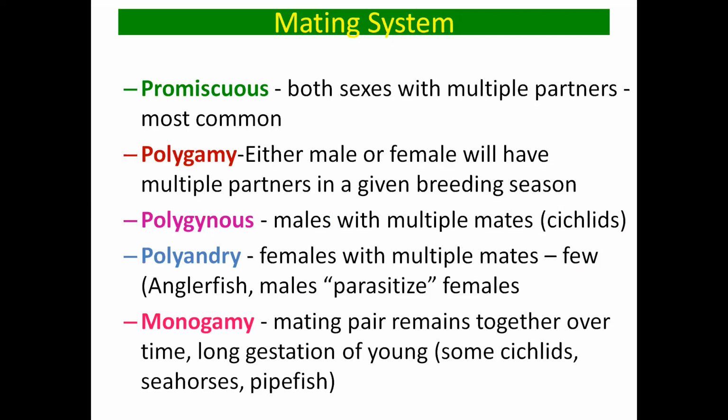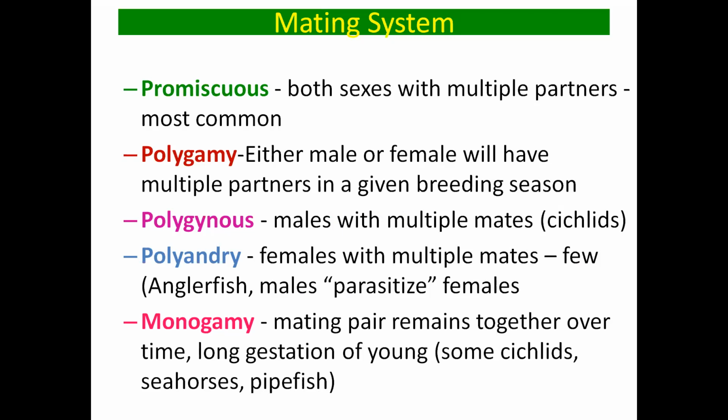Then there is another system, polygamy. Poly means many, and gamy means gamete, not female. So here either the male or the female has multiple partners in a given breeding season.